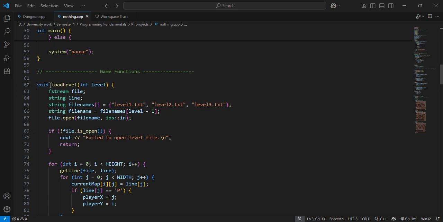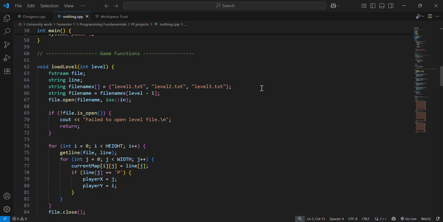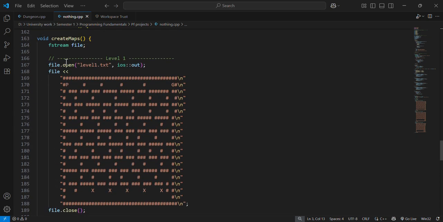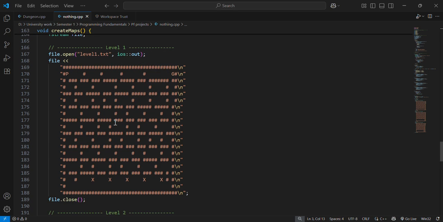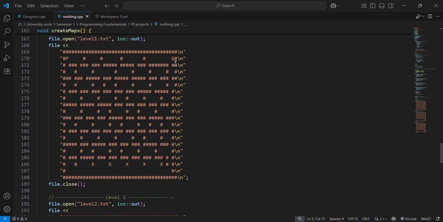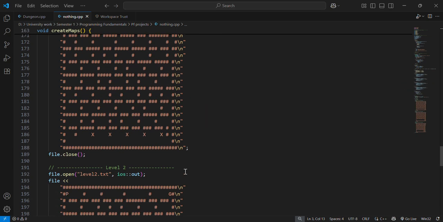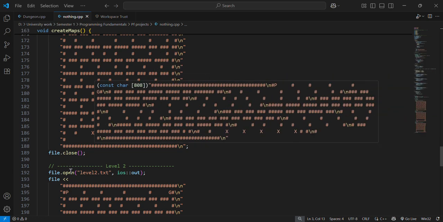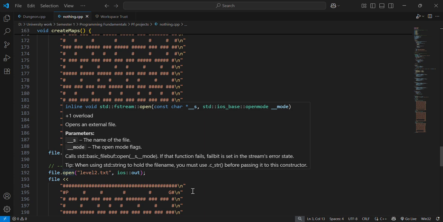These are the game functions. We have three stages, three levels. I will show you the levels. These are the levels. This is the map. Hash are the walls. X is the trap, and G is the goal. Slash n means it will give a new line.